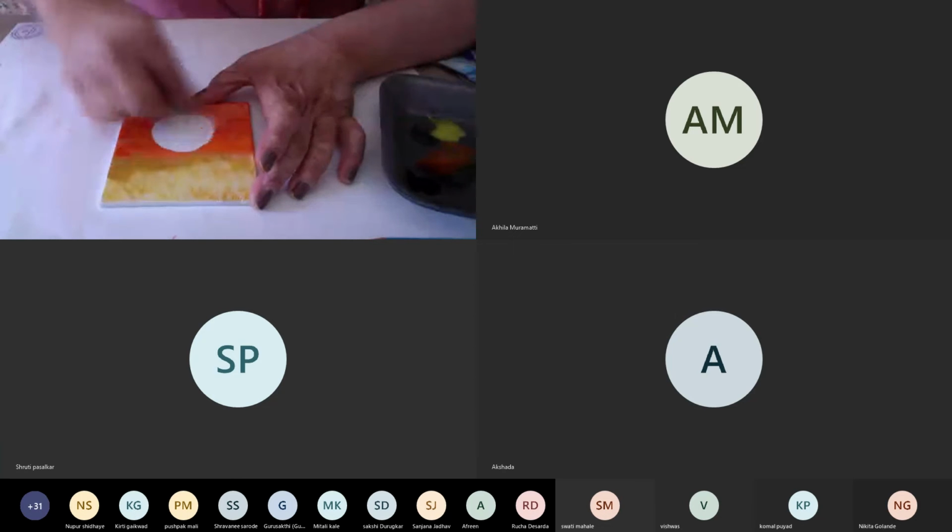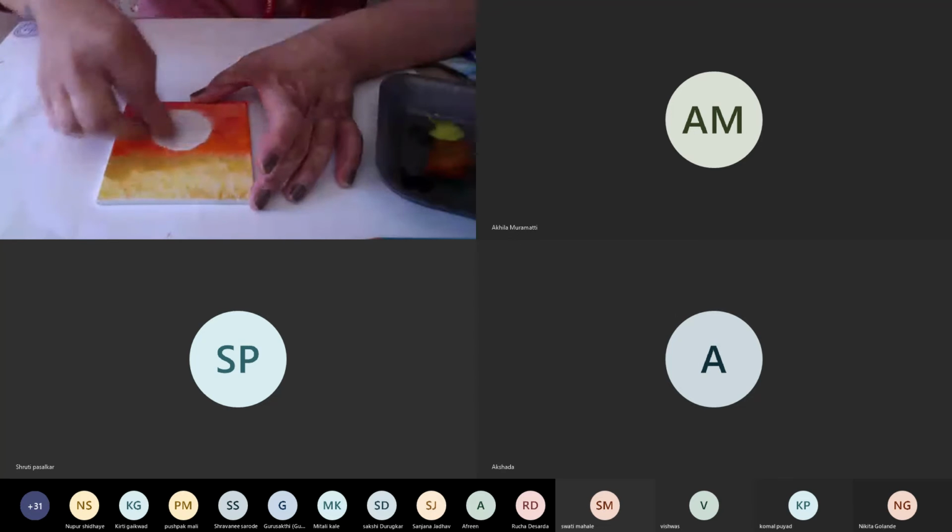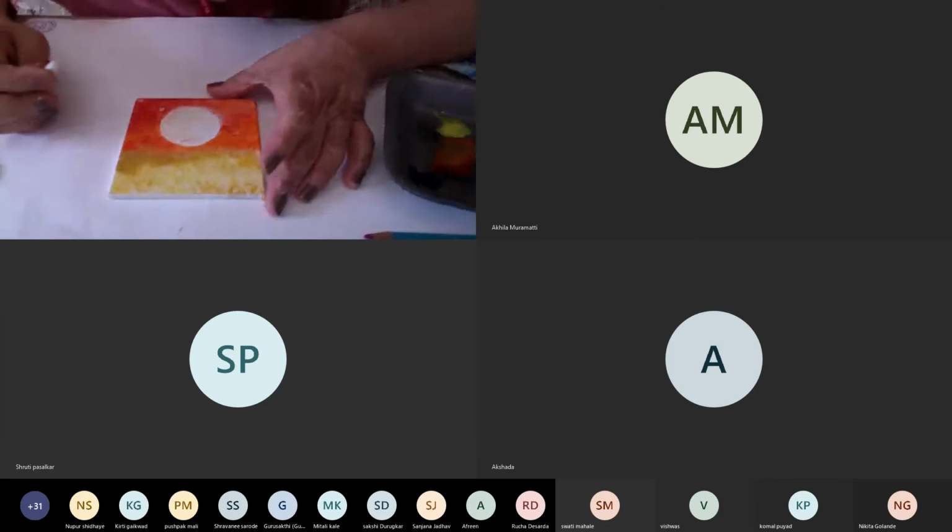So you can do that. There will be a little color also merging into it, a little yellow or a red coming inside.